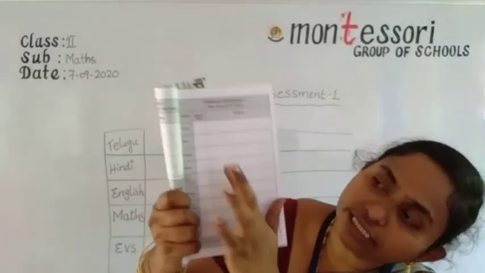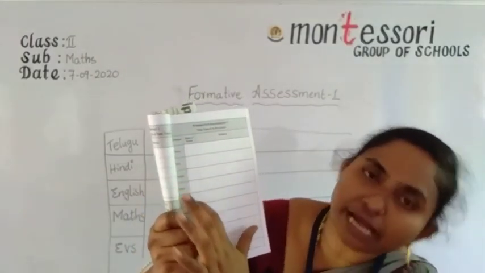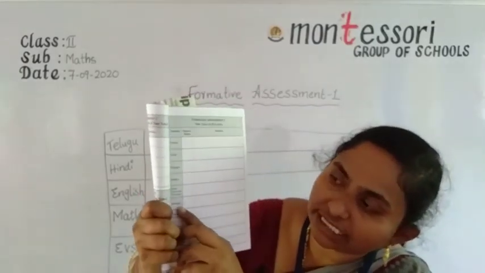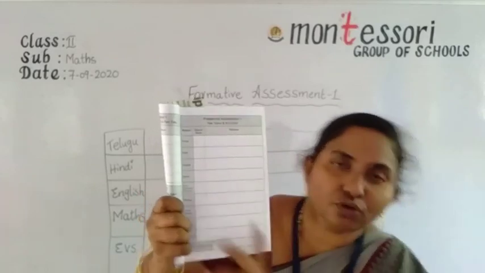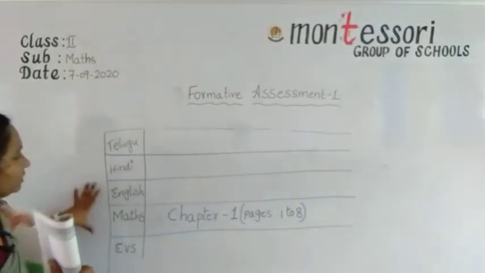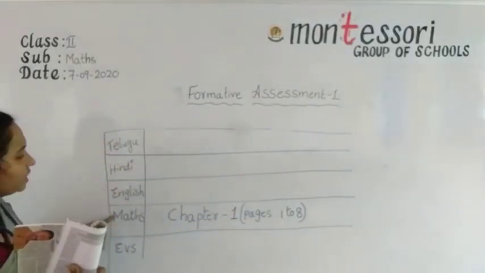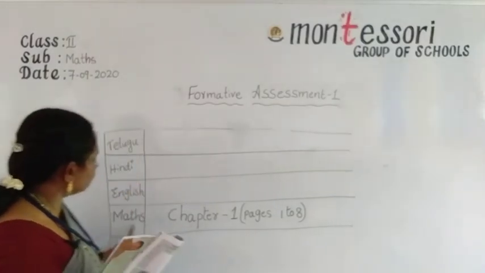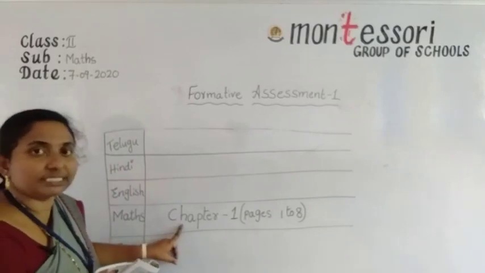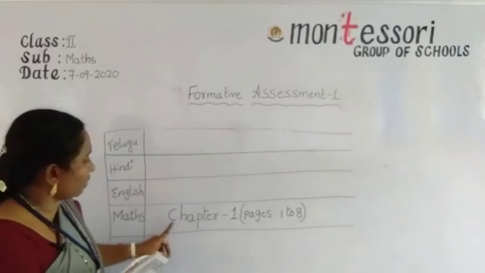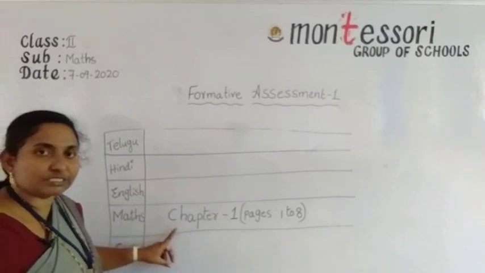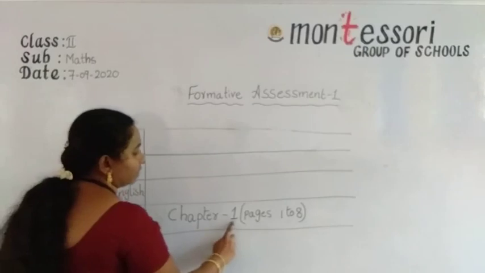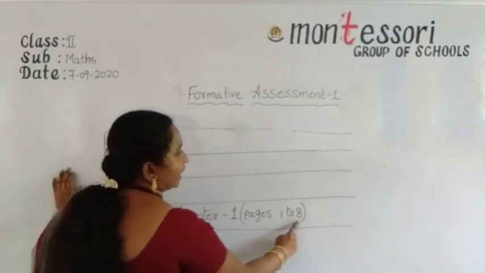I am teaching the mathematics subject, so now you write the syllabus here for maths. In the maths column you can write the syllabus. What is the syllabus of FA1, formative assessment 1? Chapter 1, pages 1 to 8.